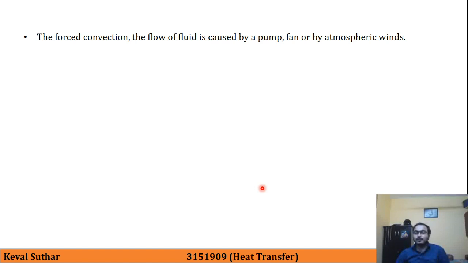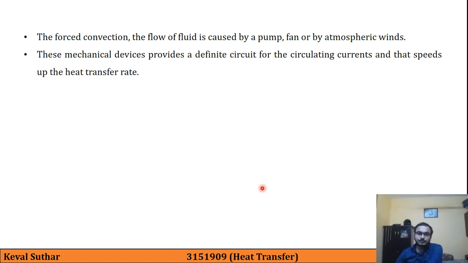However, natural or free convection doesn't provide that higher rate of heat transfer. So to increase the rate of heat transfer, we require some external means, that is mechanical devices, which are pump, fan or atmospheric wind, that will help us to increase the transfer of heat. This mechanical device provides a definite circuit for circulating currents, and that speeds up the heat transfer rate.